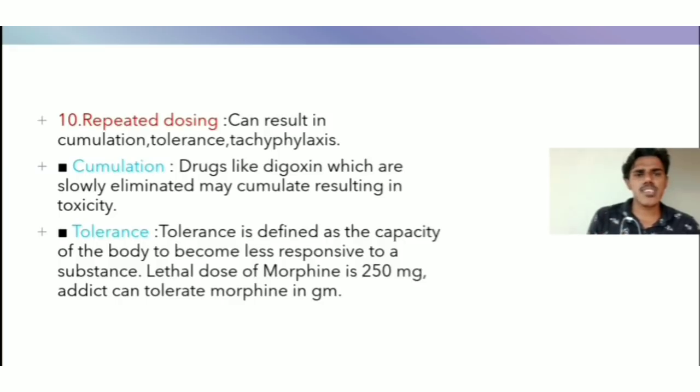Next one, tolerance. Tolerance is defined as the capacity of the body to become less responsive to a substance. The lethal dose of morphine in medical use is 250 mg. An addict can tolerate morphine up to a gram also.